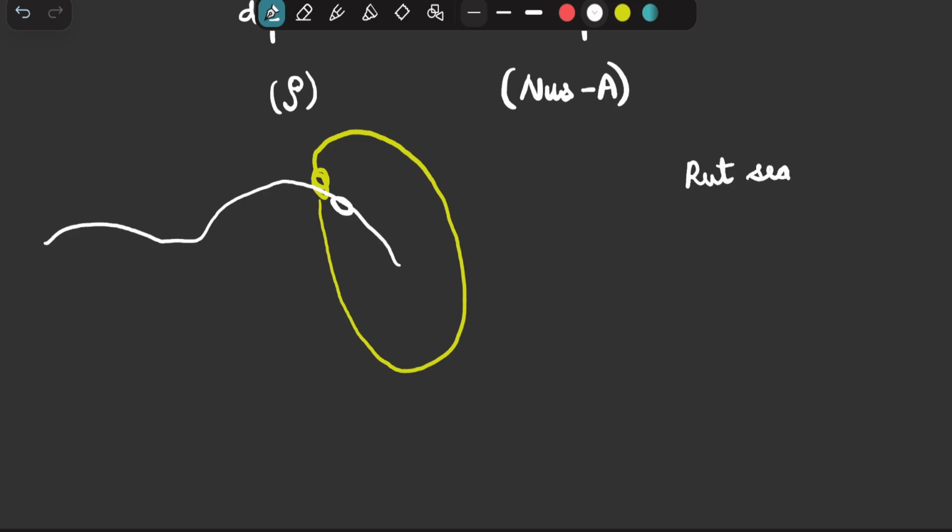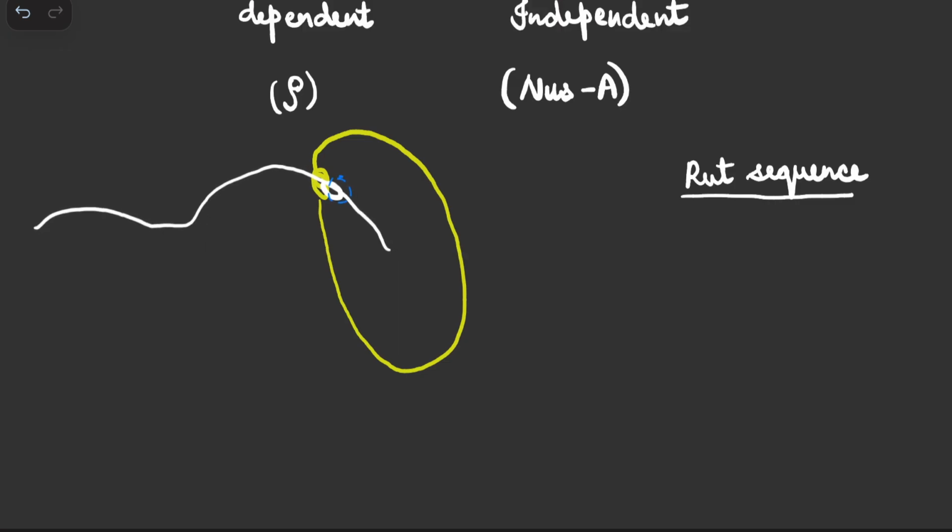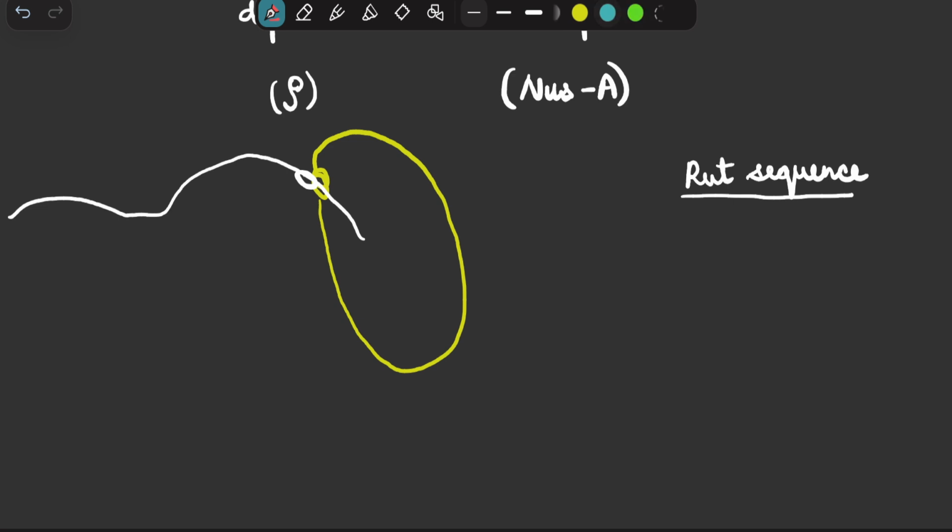You people can note this down in your copies also. This is called the rut sequence. Now what happens is that as this rut sequence along with this mRNA tries to exit out, at this point of time, there is this protein called rho protein, of which we were talking. Now this rho protein will come, and the rho protein will bind to this rut sequence. Now as the rho protein and the rut sequence have bound, the mRNA so formed cannot move out.